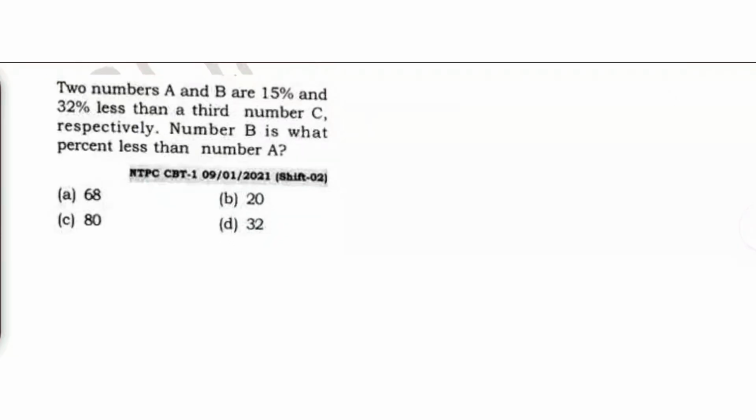The marks obtained by A in a test. I will do this later. I'll first show you the basic one of this. The two numbers A and B, we have A, we have B, we have C. The two numbers A and B are 15% and 32% less than number C. Let us assume, guys, this number C is 100. Number A is 15% less, means it is 85. And B is 32% less, means it is 68.